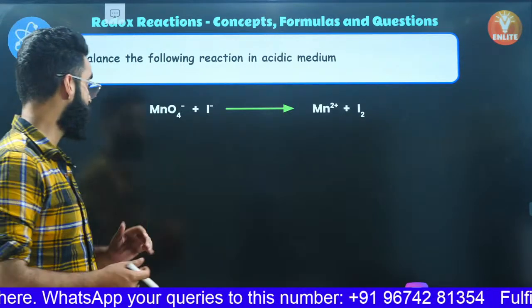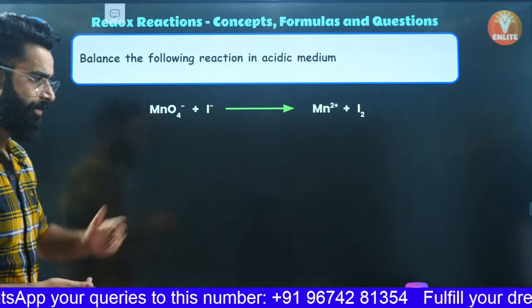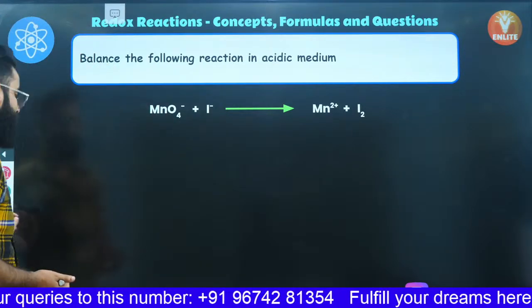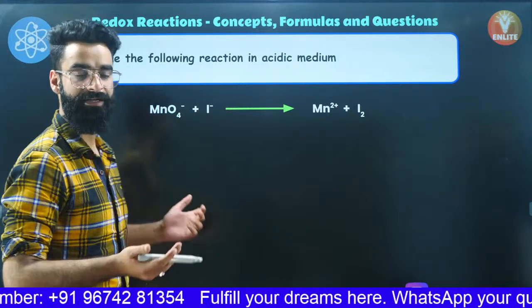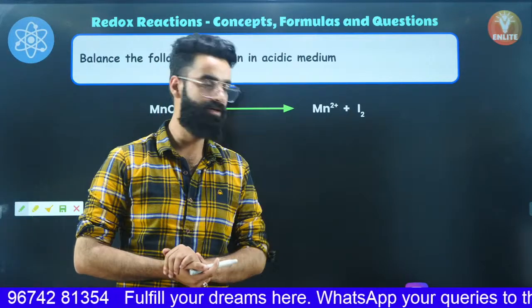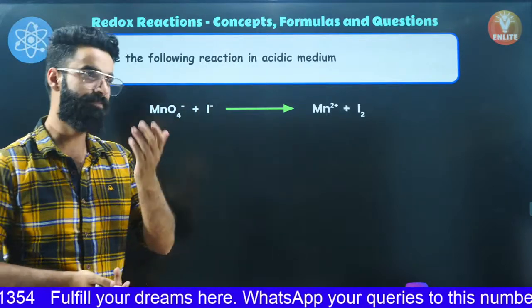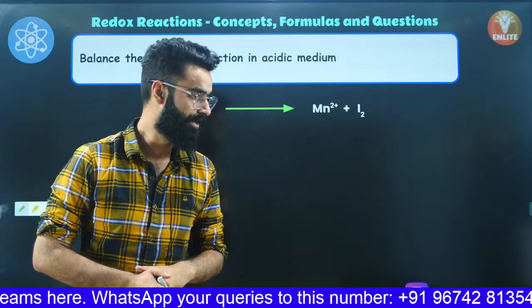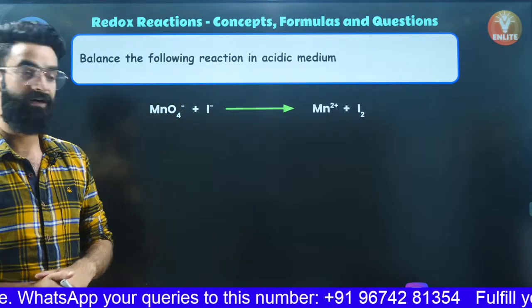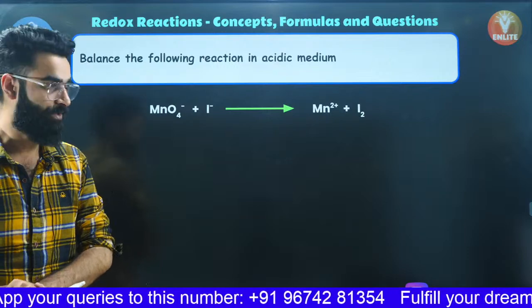All right, balance the following reaction in acidic medium. We need to balance this particular reaction, right? See guys, have a look. We have got many methods by means of which we can balance the particular reaction, right? The simplest among all is oxidation number method. And how do we balance the reactions in acidic medium with the help of oxidation number method?